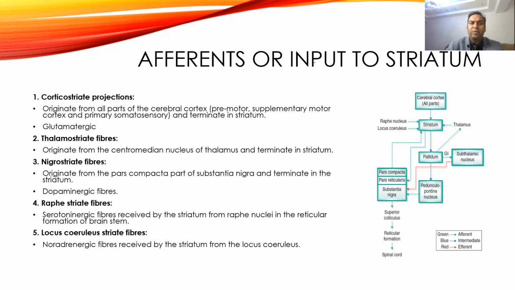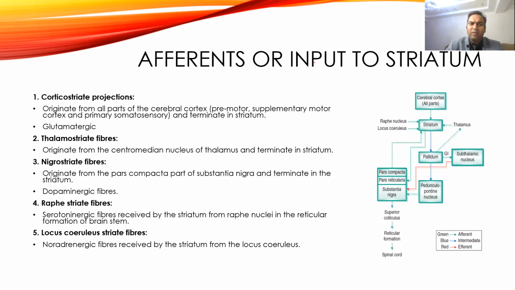It also gets input from the thalamus. Thalamus is like sensory inputs coming. So it comes from the centromedian nucleus of the thalamus, and it directly terminates into the striatum. Then it also gets input from the substantia nigra, usually from the pars compacta portion of the substantia nigra, and it again terminates into the striatum, and these are usually dopaminergic neurons.